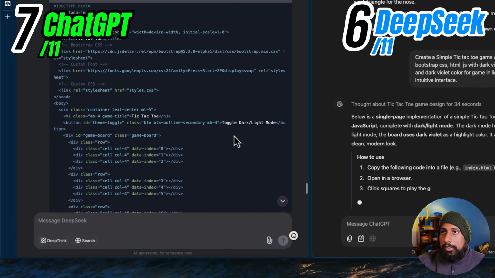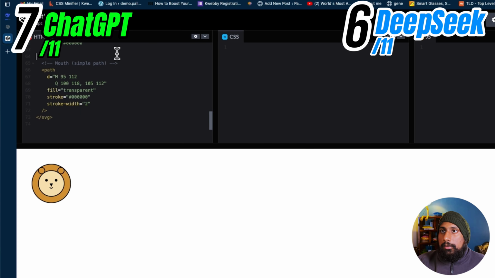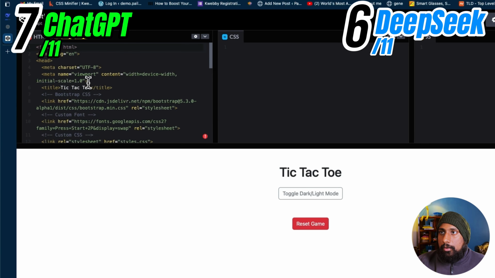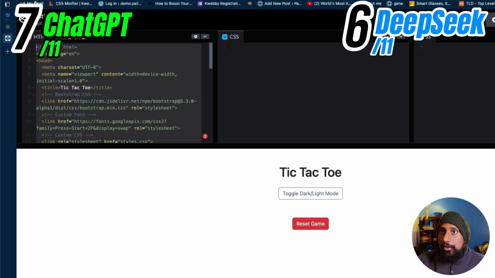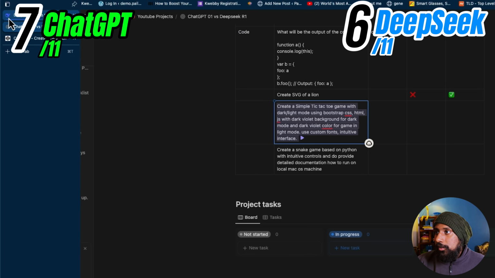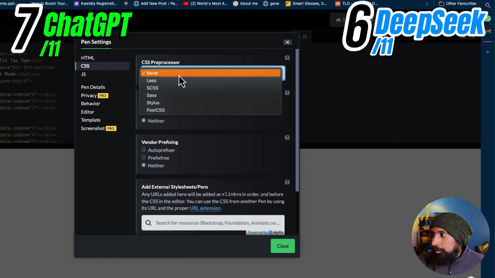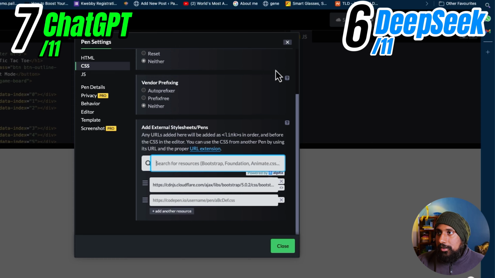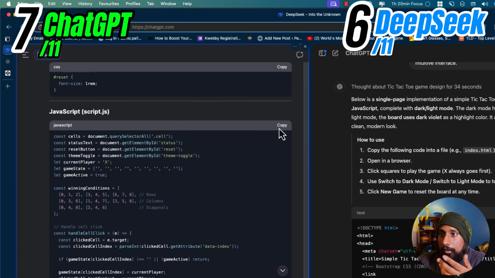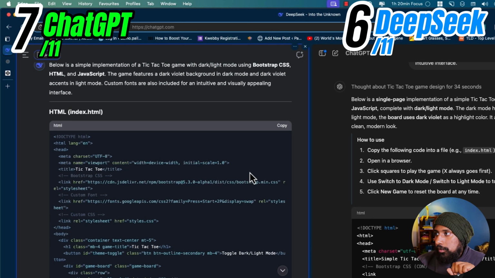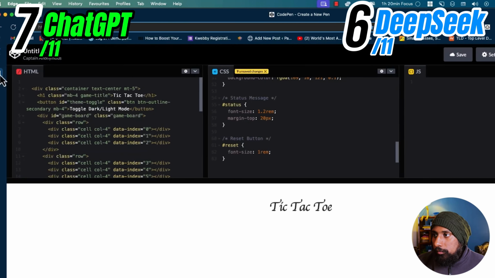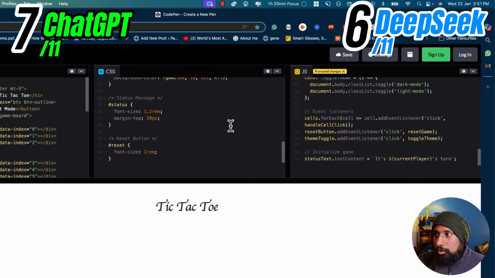Okay, let me delete this extra stuff here. No, this is not needed. Let me go to the rest of the code. This will be the CSS. I need to add Bootstrap to this, so going to the settings, search for Bootstrap. There you go, that's it. And there is JS as well. There is one logo that needs to be added for this, so we will add that in a bit. And for the custom logo, this is the custom logo, which is also the style sheet.